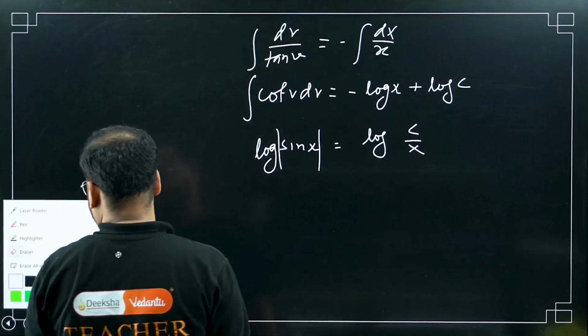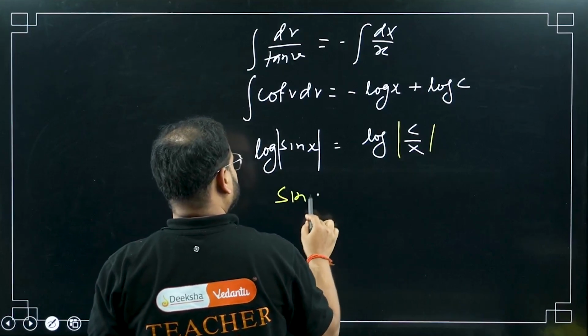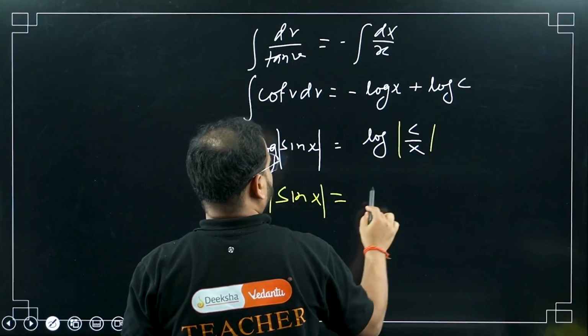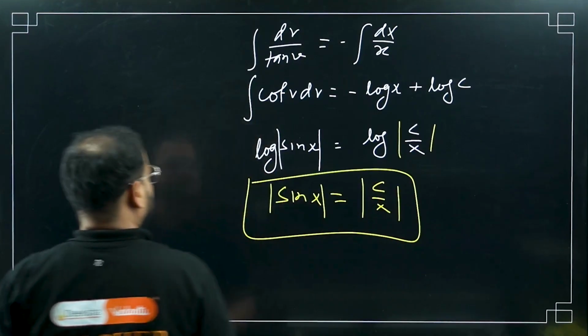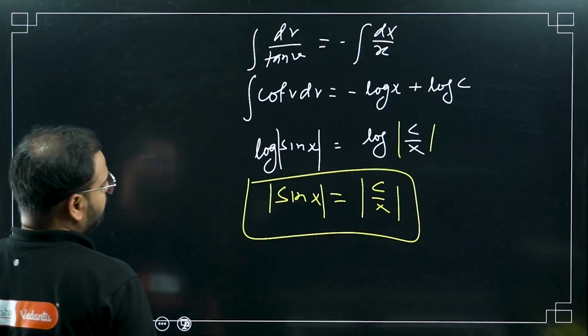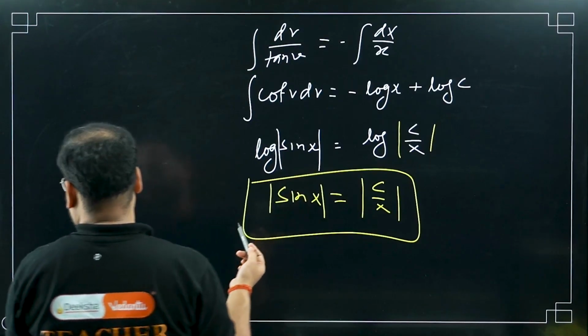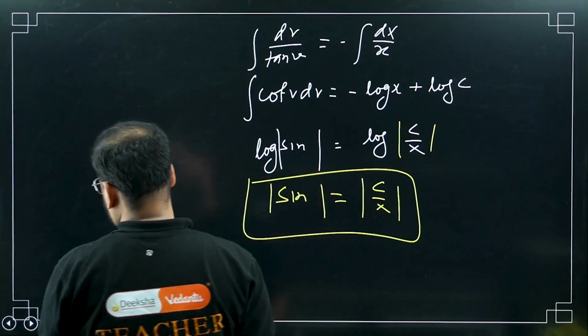So what I get is mod sin v equals c by x. Sorry, I've written it wrong here. This is not sin x, this is sin v. The variable is v over here.